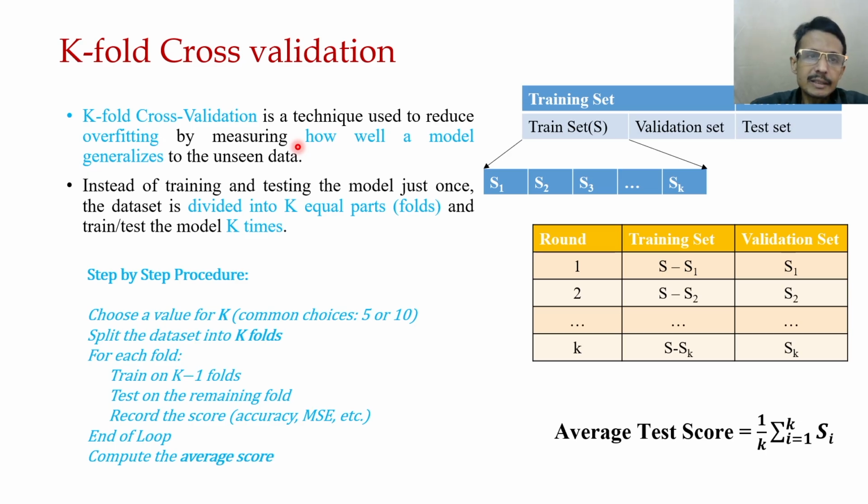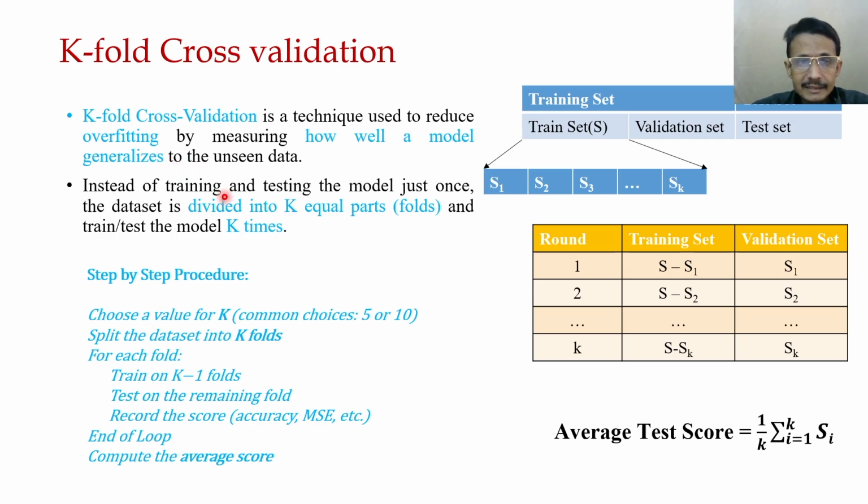Now k-fold cross validation is a technique used to reduce overfitting by measuring how well a model generalizes to unseen data. So there are two things here: it is used to reduce overfitting, and it does this by measuring how well a model generalizes.